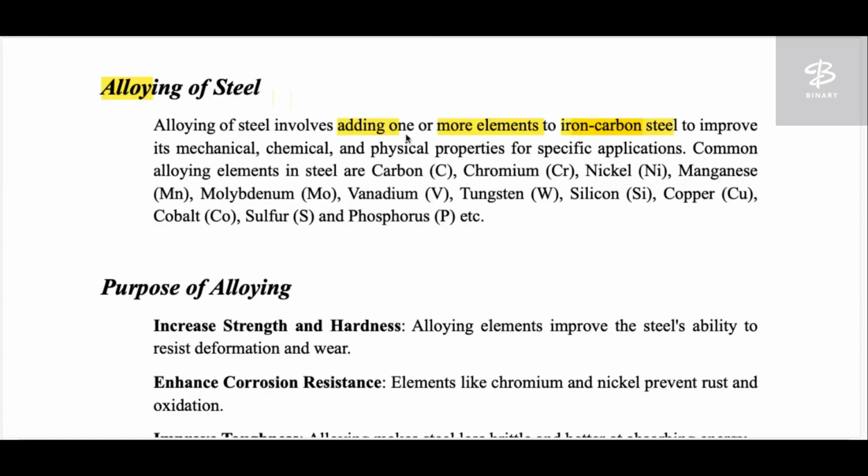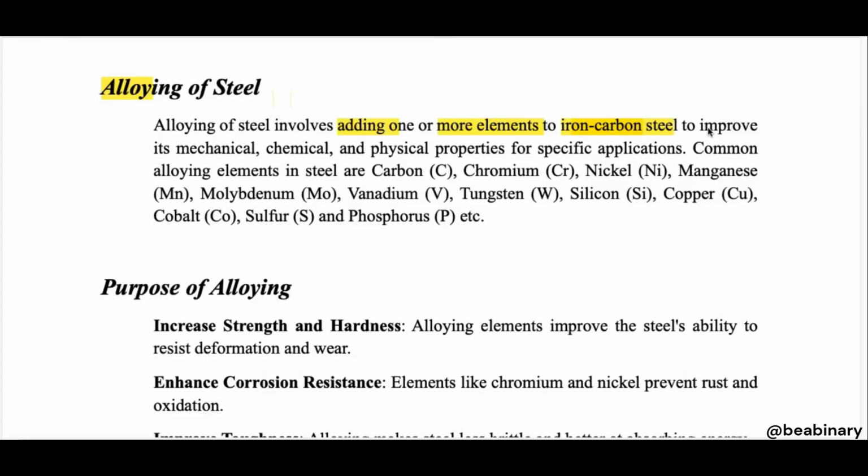Now what we are doing is mixing some other materials into the steel. It means this is a combination of iron and carbon, and further elements are incorporated into the steel so that we can get extra or desired properties.